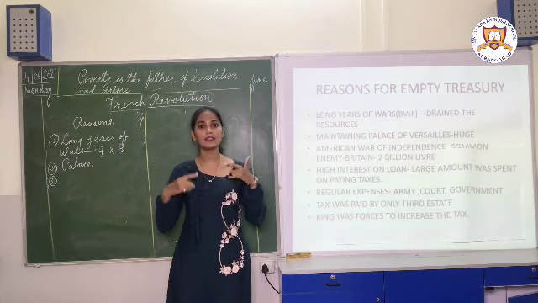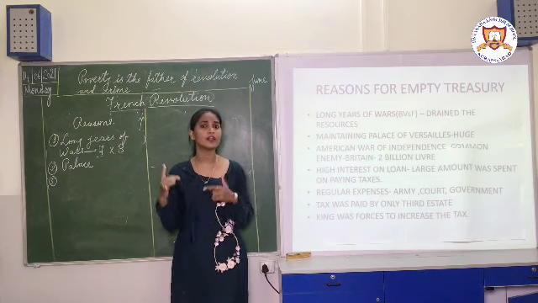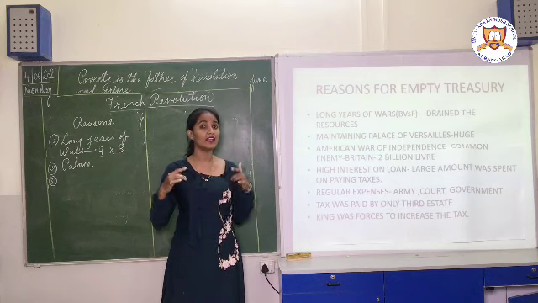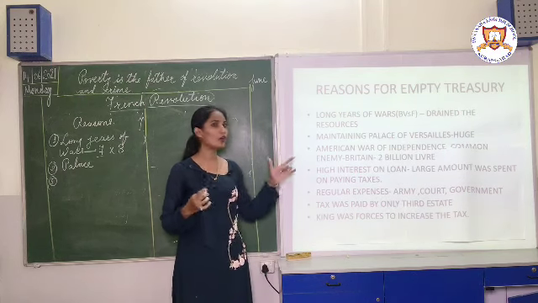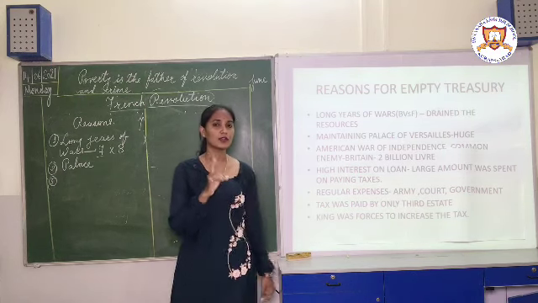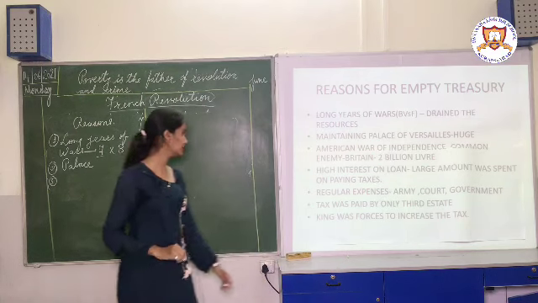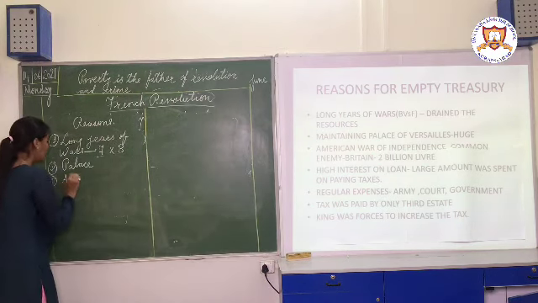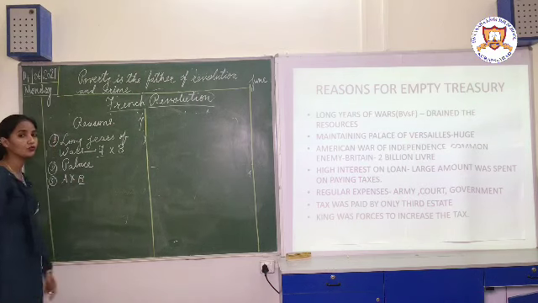So the people of America started raising their voice because they wanted freedom, they wanted independence. So they fought a war against Britain. That was known as the American War of Independence. So who were fighting at that time? America and Britain. They were the enemies of each other.